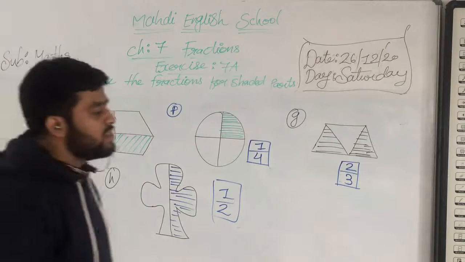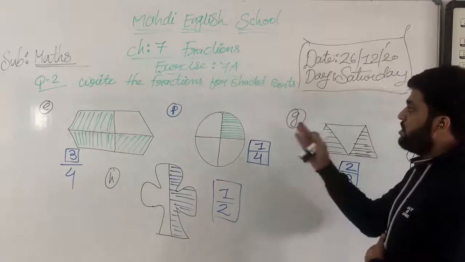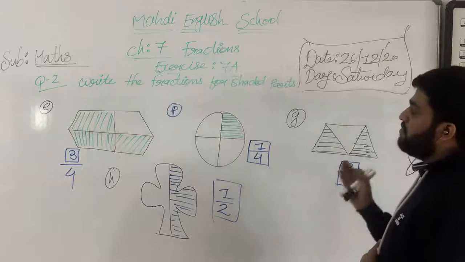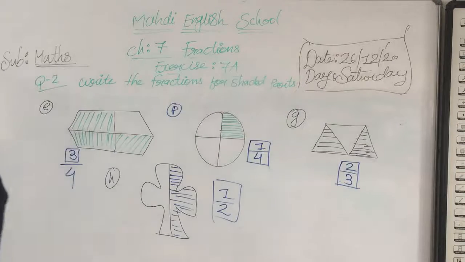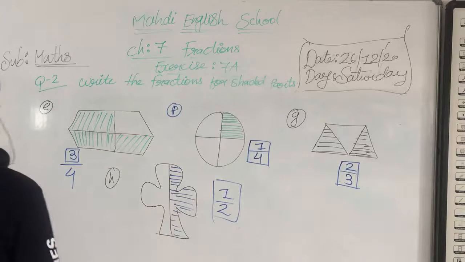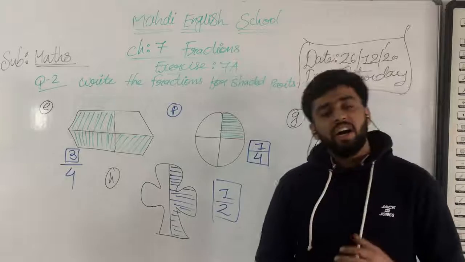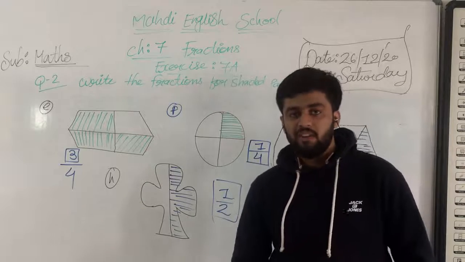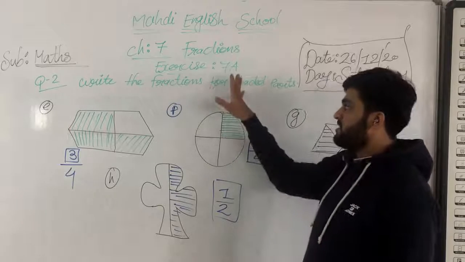Okay, my dear students. So I hope you all understood what we have done in today's session. Write the fractions for shaded part. And what is the first question, my dear students? I hope you all remember. The first question is: ring for equal parts and no for unequal parts. So today we have done exercise number 7.